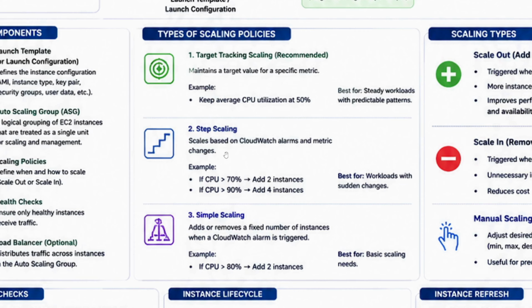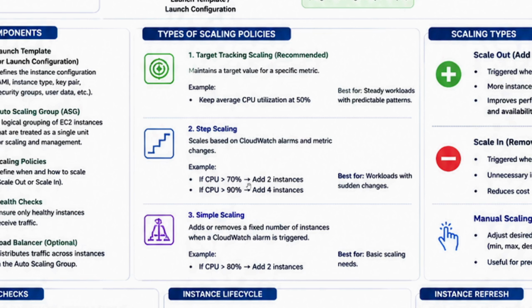And then we have step scaling as well. Step scaling is basically like you can give a workflow kind of thing. And based on the CloudWatch alarms and metrics, you can actually decide. So say my CPU percentage goes above 70%, add two instances. CPU percentage goes above 90%, add four instances. So based on the sudden changes.